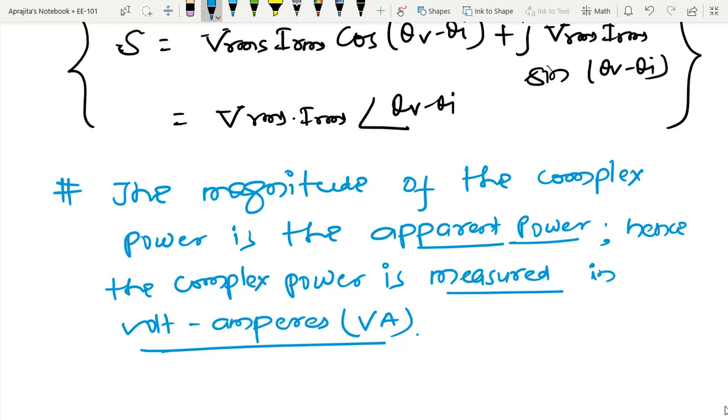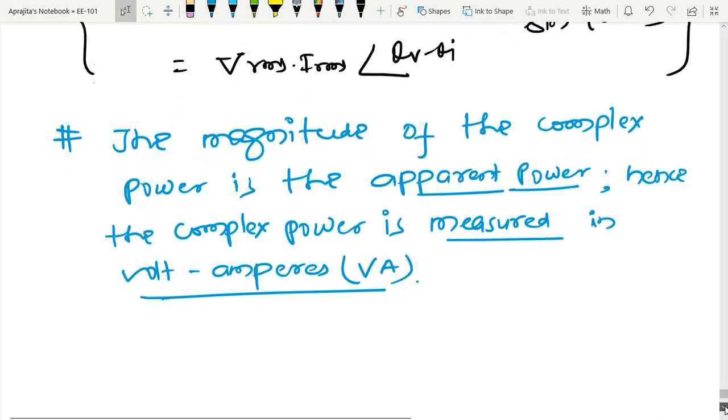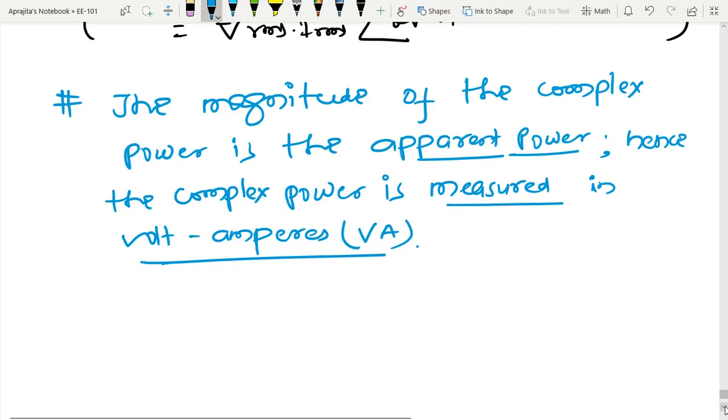Also, from complex power we can notice that the angle of complex power is the power factor angle. So you can see that from complex notation I can easily identify the apparent power as well as the power factor angle. So let us write this point also.